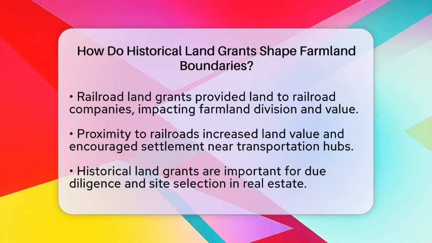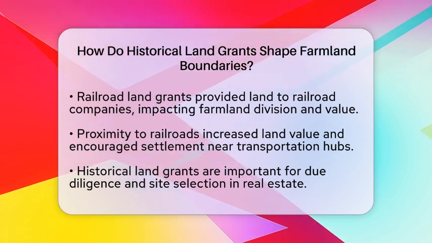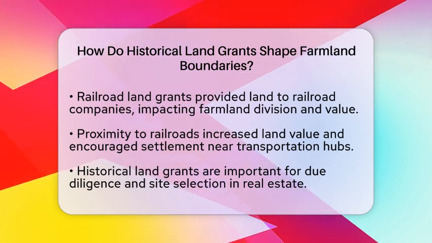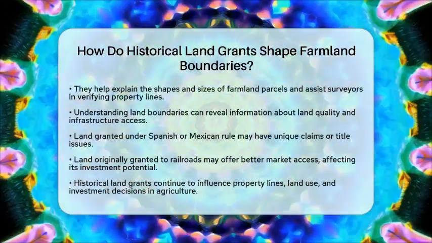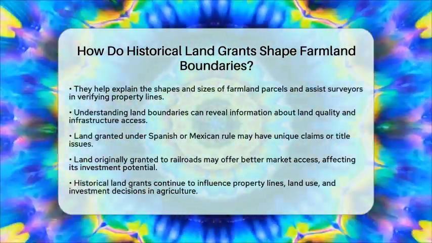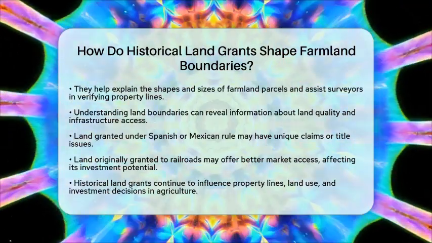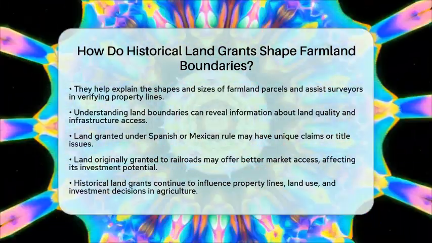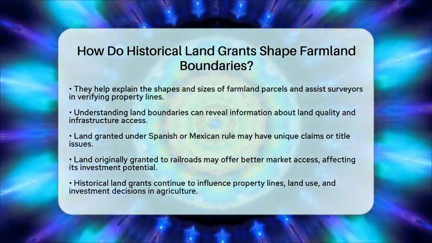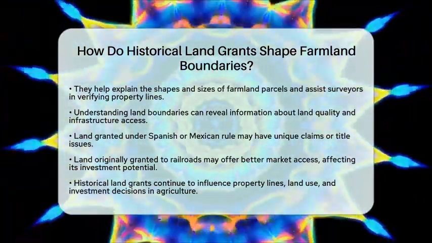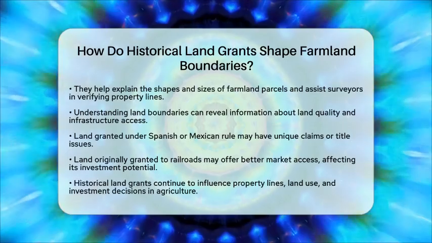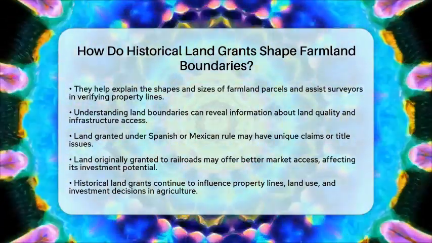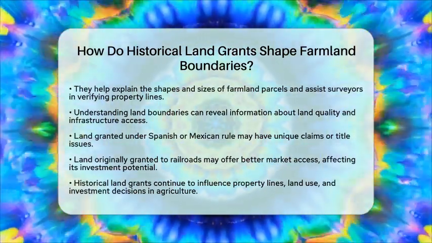In terms of farmland investment strategies, understanding the origins of land boundaries can reveal important information about land quality and access to infrastructure. For example, land granted under Spanish or Mexican rule may have unique communal claims or unresolved title issues. On the other hand, land originally granted to railroads might have better access to markets, which can influence its investment value. Overall, historical land grants established the initial legal boundaries of farmland.